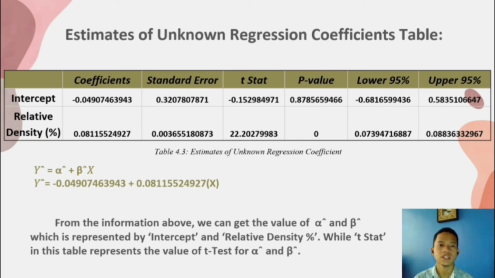Also, not to forget, we also obtained the estimate of unknown regression coefficient table, as you can see on the screen right now. From the intercept and relative density, we are able to obtain an equation y bar equals alpha bar plus beta bar times x. And the t-stat in this table represents the value of the t-test for alpha bar and beta bar. This equation can be used in our graph plotted in the next slide.